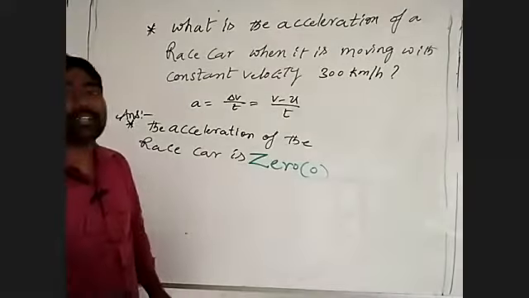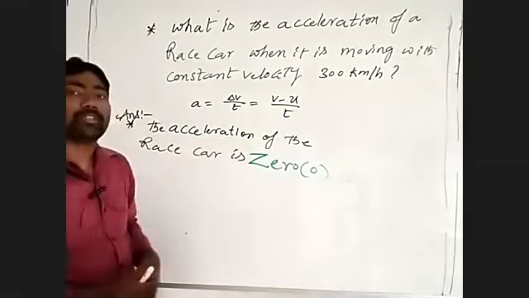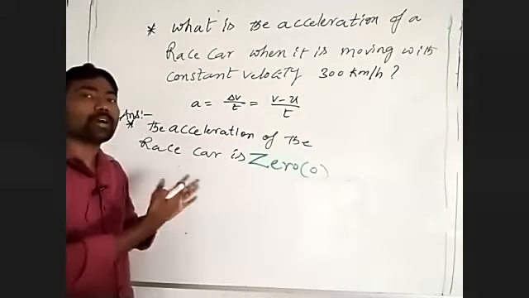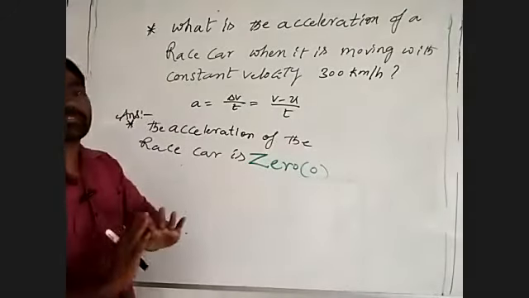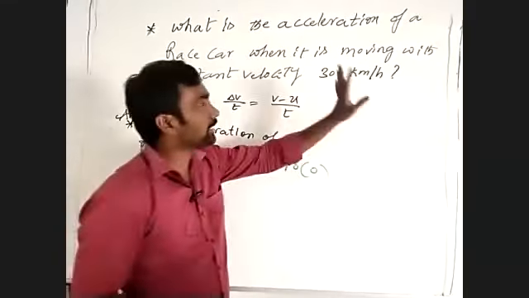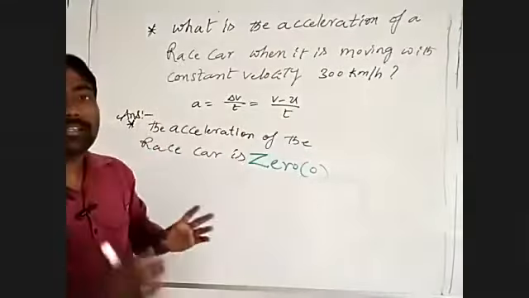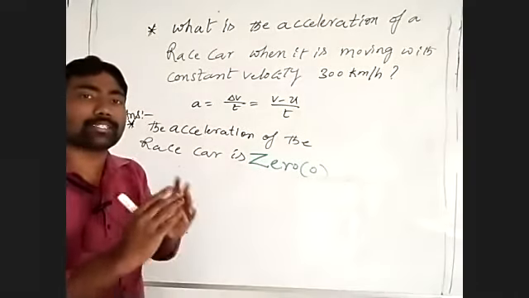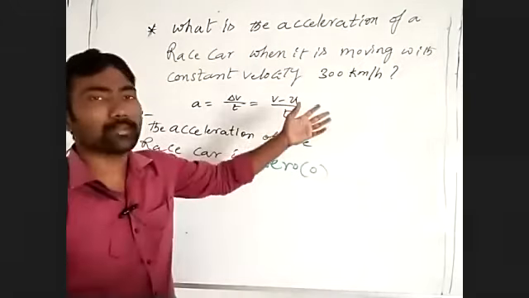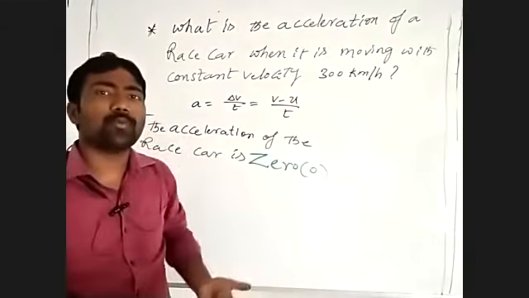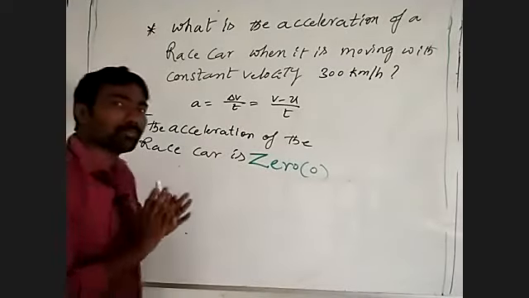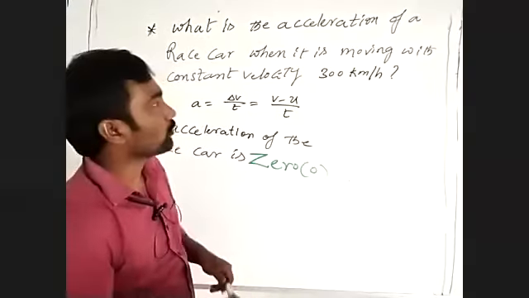They said constant velocity. Constant means it is moving the same way. With the velocity it started with, only that velocity the car is moving. It is moving with 300 km per hour, not a problem, but the 300 km per hour is not increasing, not decreasing. It is not changing. They said it is moving with a constant speed.